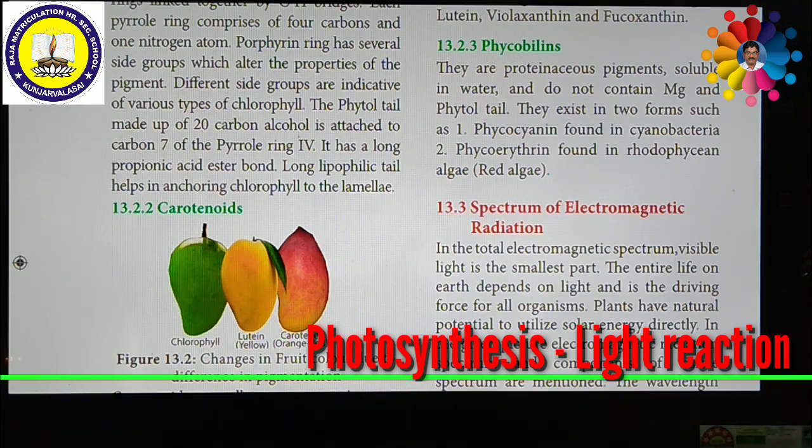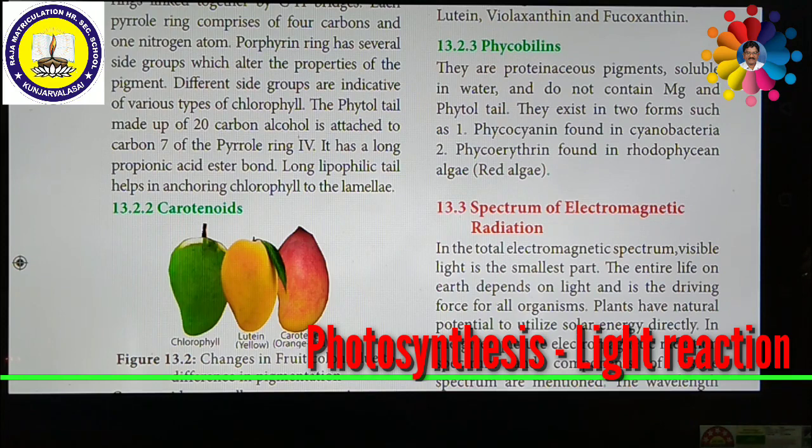Then one more pigment is phycobilins. Phycobilins are proteinaceous pigments. They are soluble in water and they do not contain any magnesium or phytol tail. If you see chlorophyll, chlorophylls have magnesium and a phytol tail, but in the phycobilins there is no magnesium and no phytol tail. They exist in two forms, such as phycocyanin and phycoerythrin. Phycocyanin is found in cyanobacteria, blue-green algae. Phycoerythrin may be found in rhodophycean algae, like red algae.